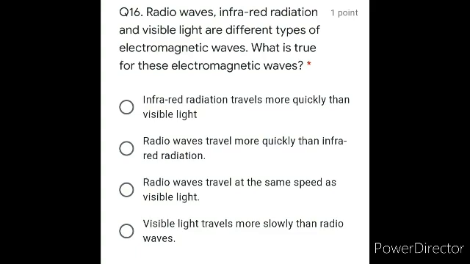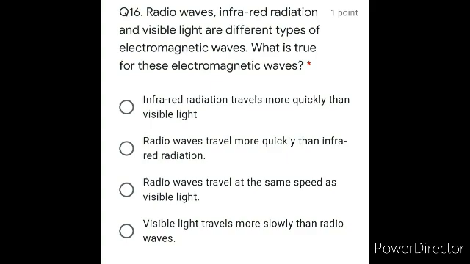Moving on with question number 16. Radio waves, infrared radiations and visible light are different types of electromagnetic waves. Which of the following is true for these electromagnetic waves? First, infrared radiations travel more quickly than visible light.